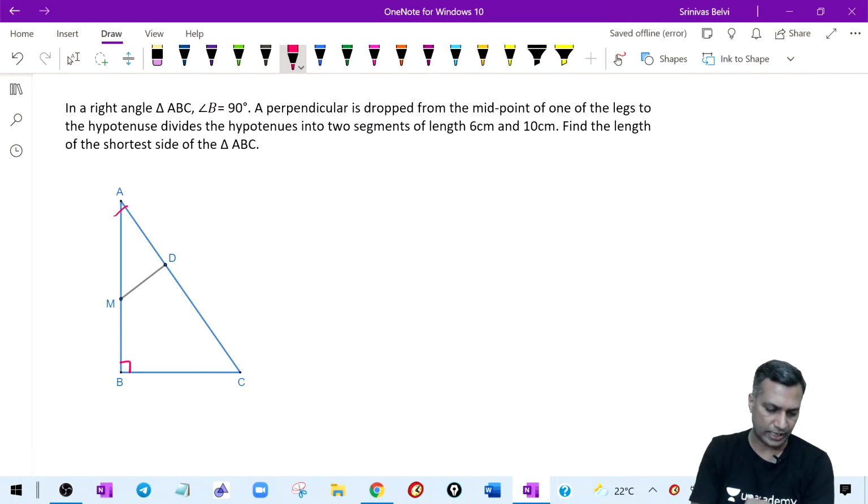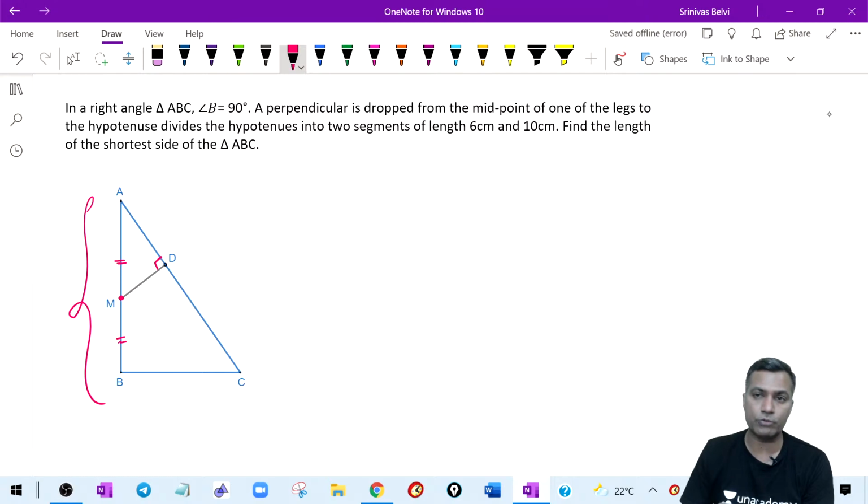Now these are the two legs. This is one leg, or you may say that this is another leg. One of the legs, which leg? Choice is yours. I just took this particular leg. On this leg, the midpoint. Midpoint means this length is the same as this length. Draw a perpendicular. You may say, no sir, I will not draw there, I will draw it here. I will take the midpoint of this.